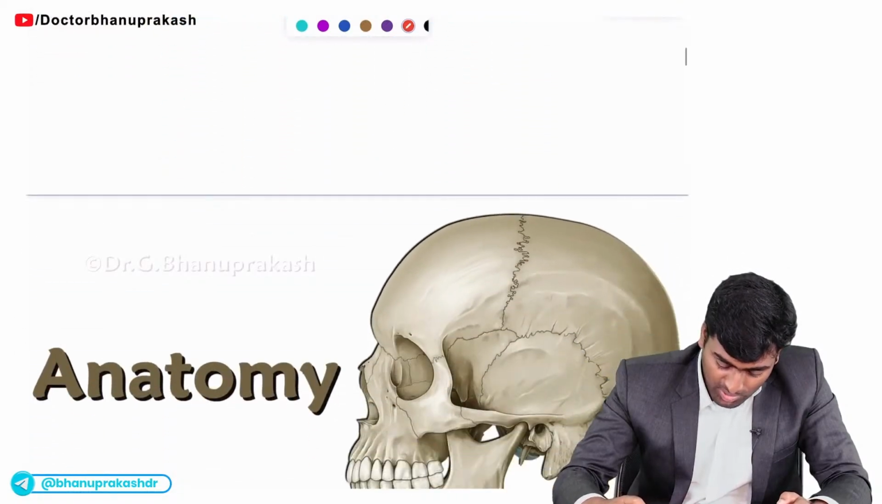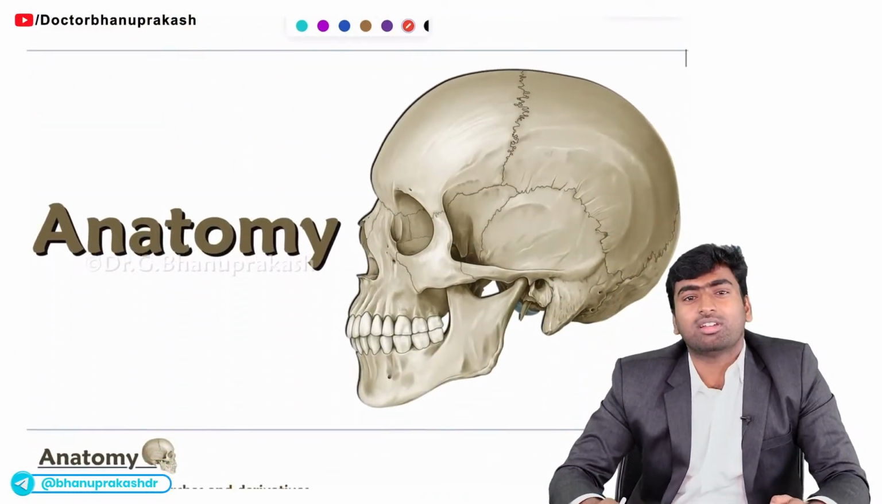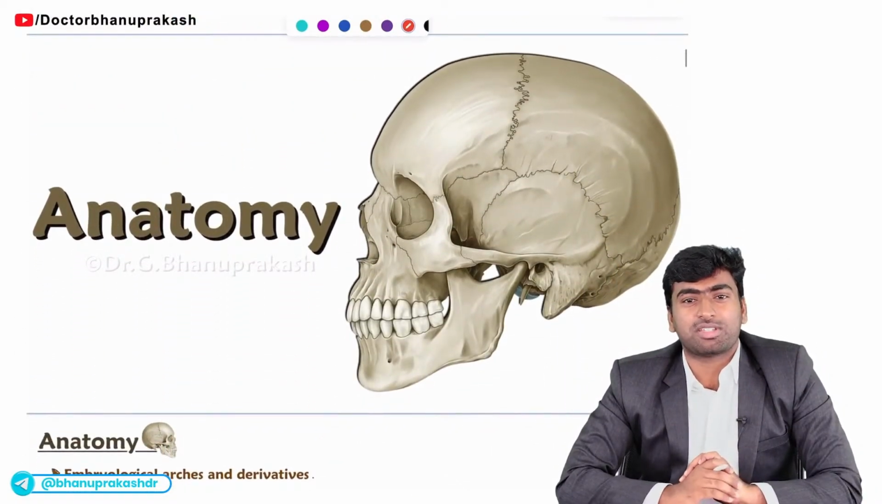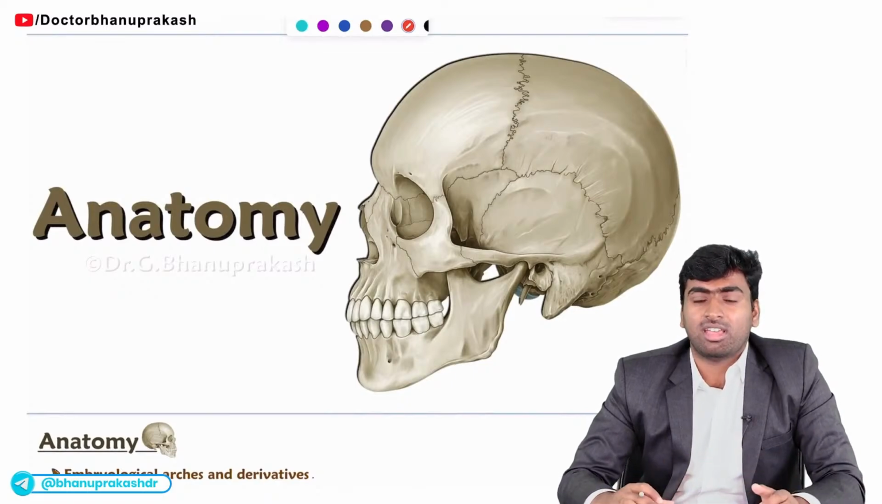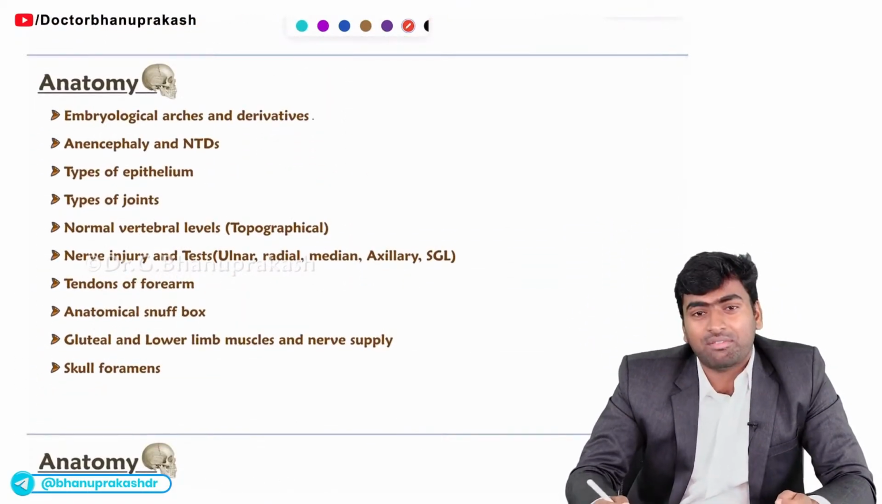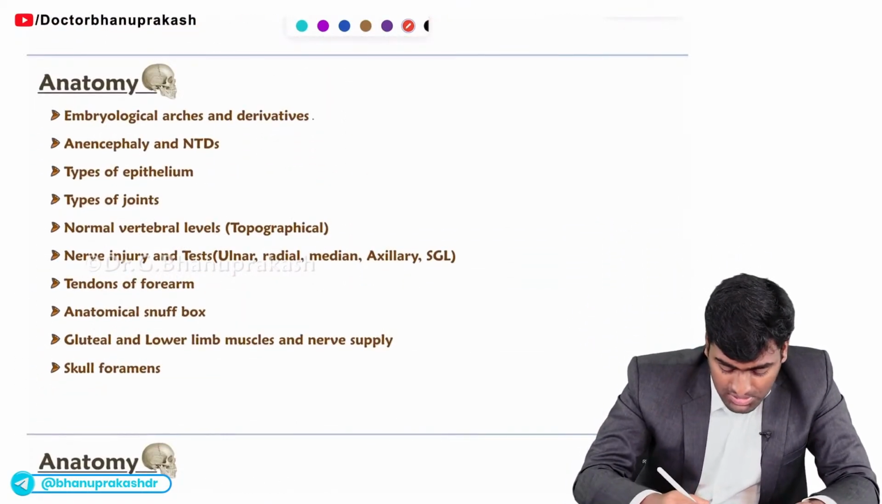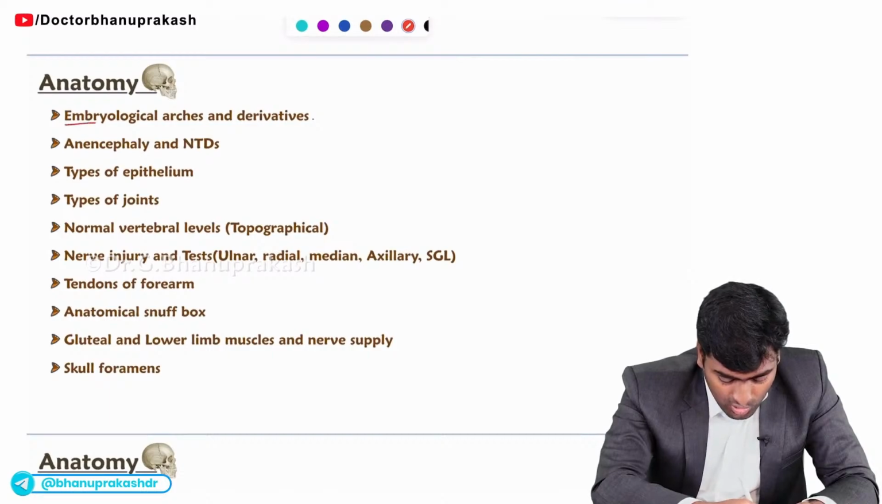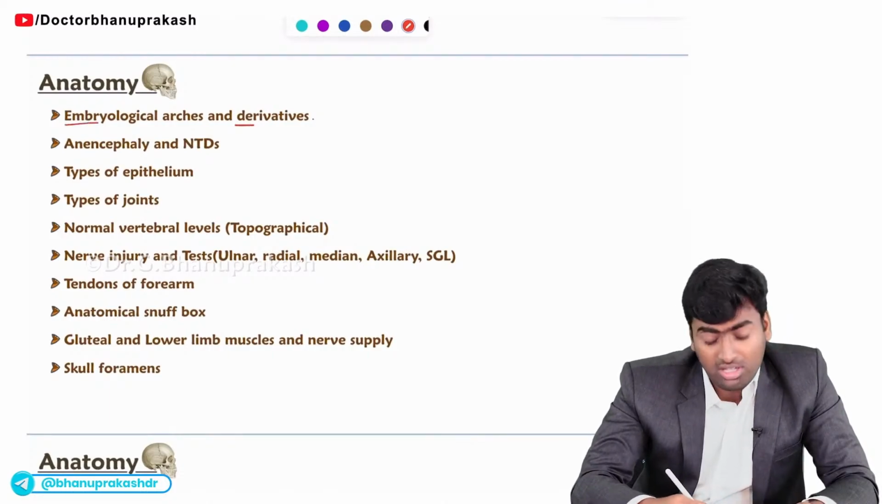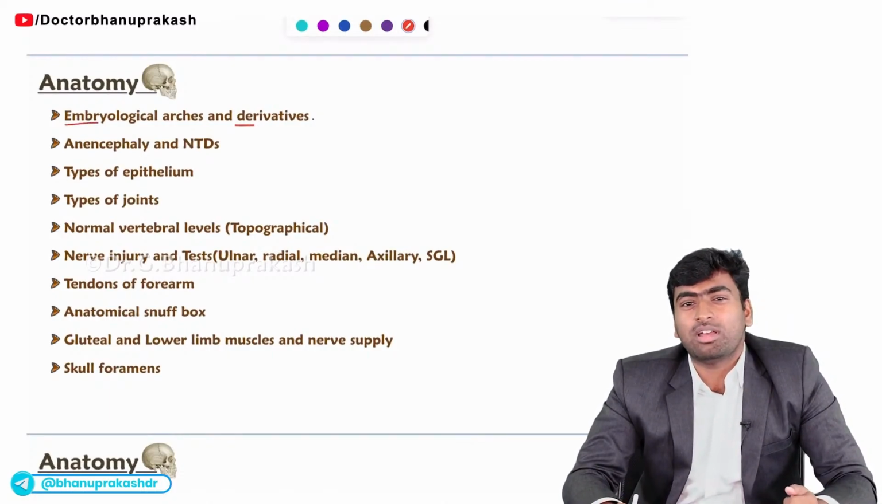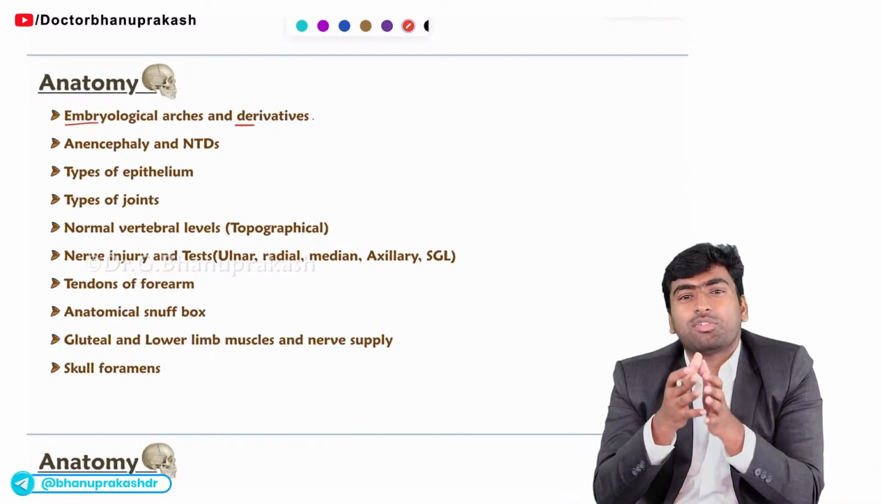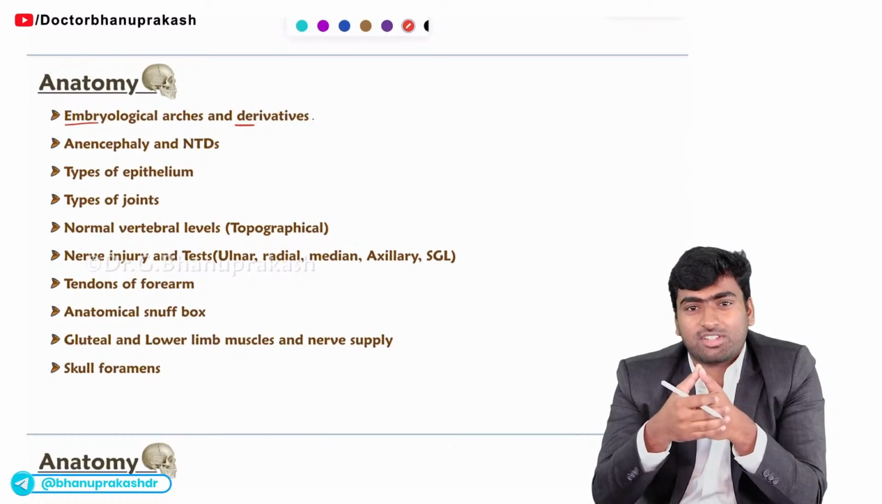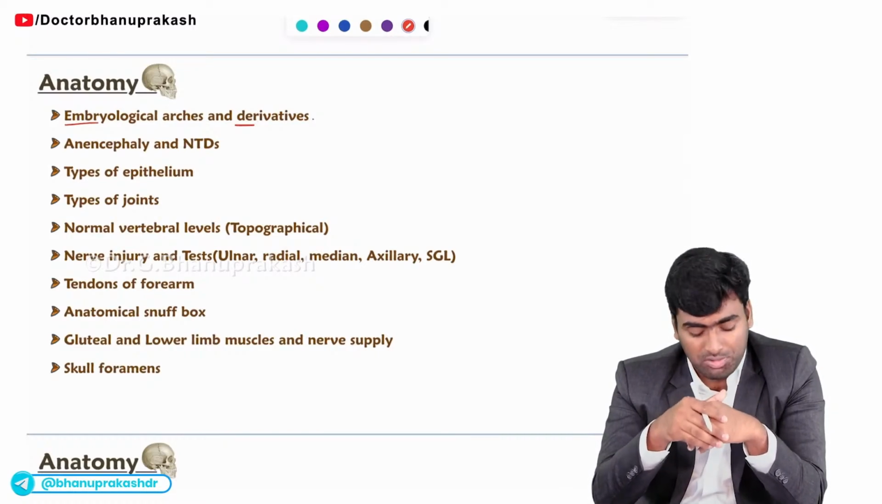First, we'll see the anatomy part. If you see this anatomy part, 15 to 18 questions will be asked from it in the main examination. And when we see these must know topics, first you need to know the embryological derivatives and the arches. If you see these arches, they will ask you mostly the muscles and the cartilage derived from these arches. And sometimes they may ask you which of the following is not a derivative of this arch. So most of them will revolve around this.